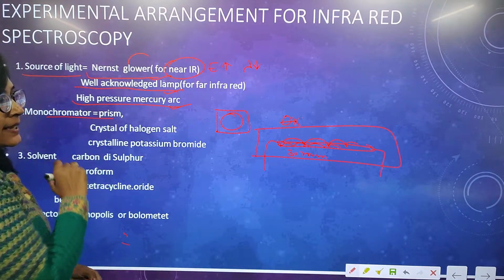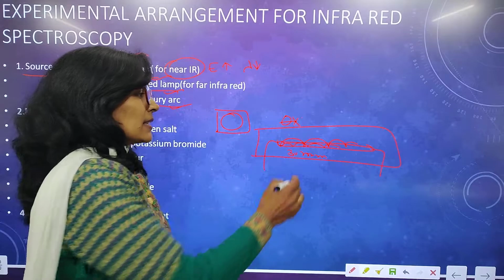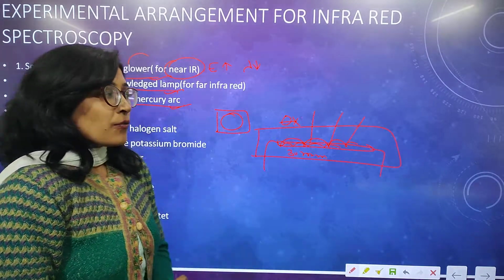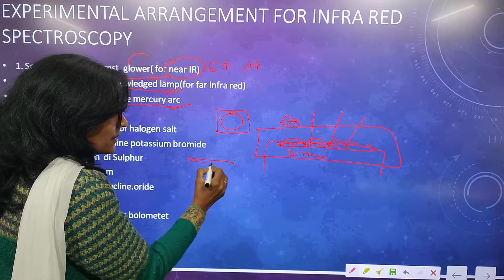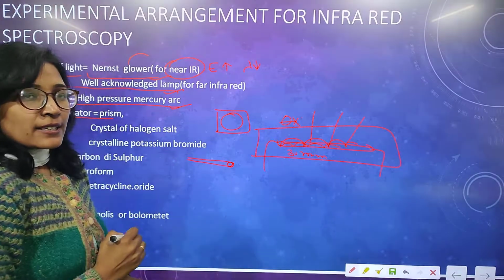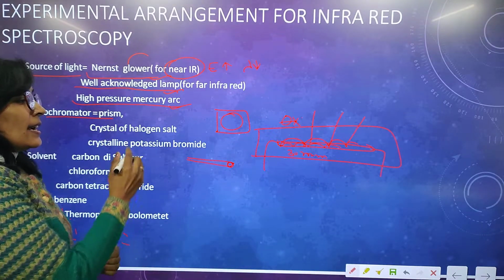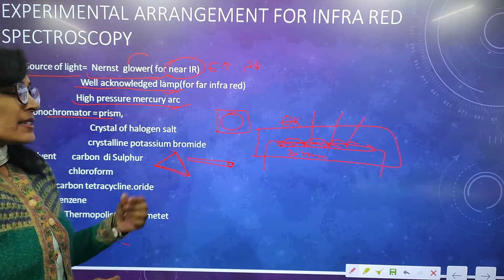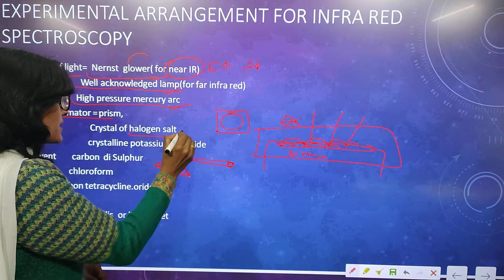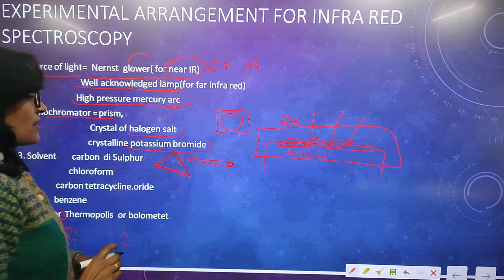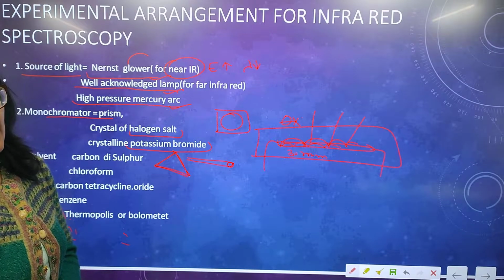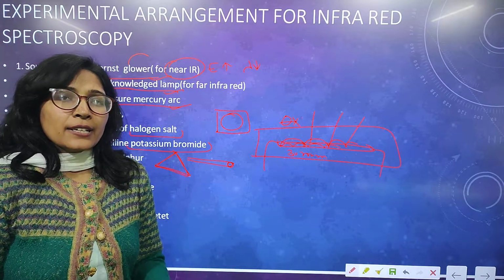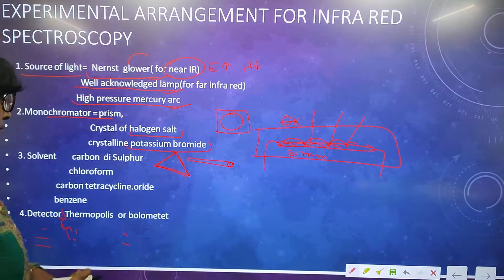Second, monochromatic light. The light produced will be scattered in different lines. So for a particular thin beam of light, we use a monochromator. It is a moving crystal. A monochromator is a moving crystal of halogen salt, such as potassium bromide. Mainly two types of monochromator we use. It is a moving crystal to convert the produced light into monochromatic radiation.